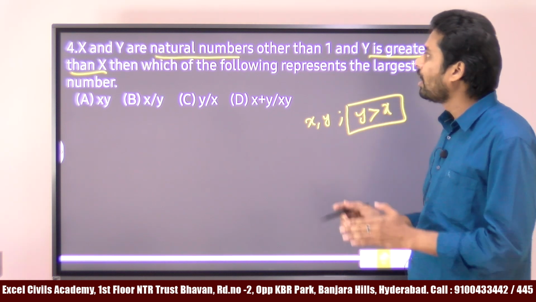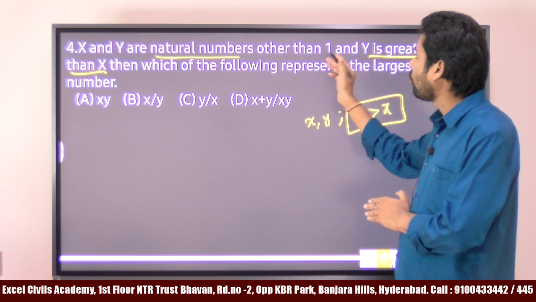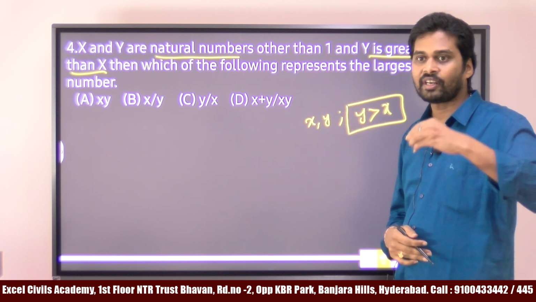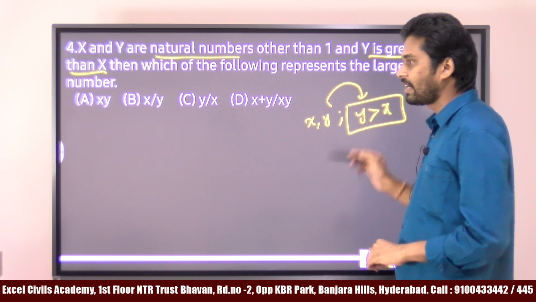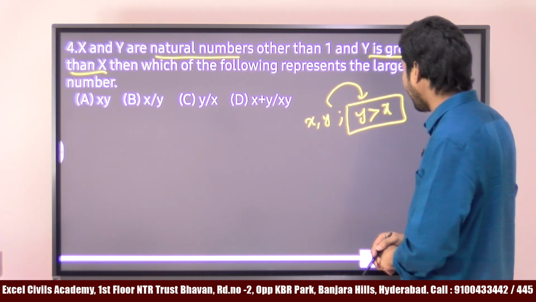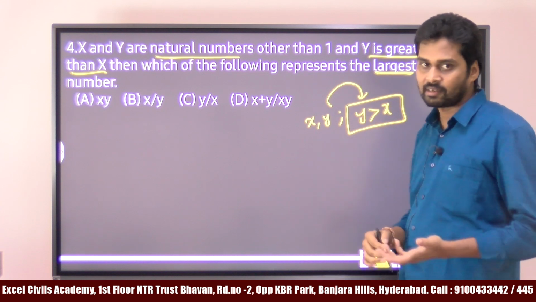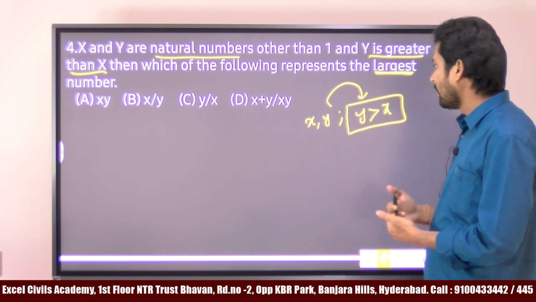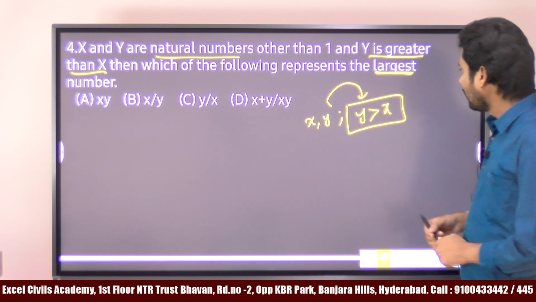What is the condition here? X and Y are natural numbers other than 1, which means you can take from 2 to any number. One more condition is given, that Y is greater than X. Then which of the following is the largest number? For this problem you can assume the values.